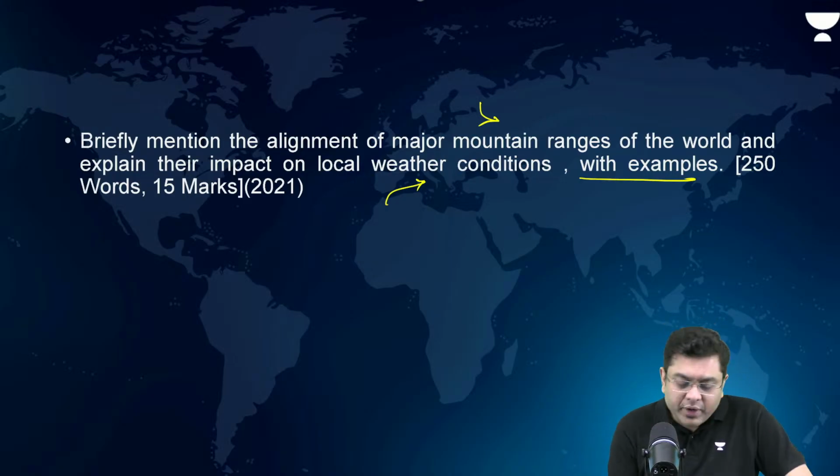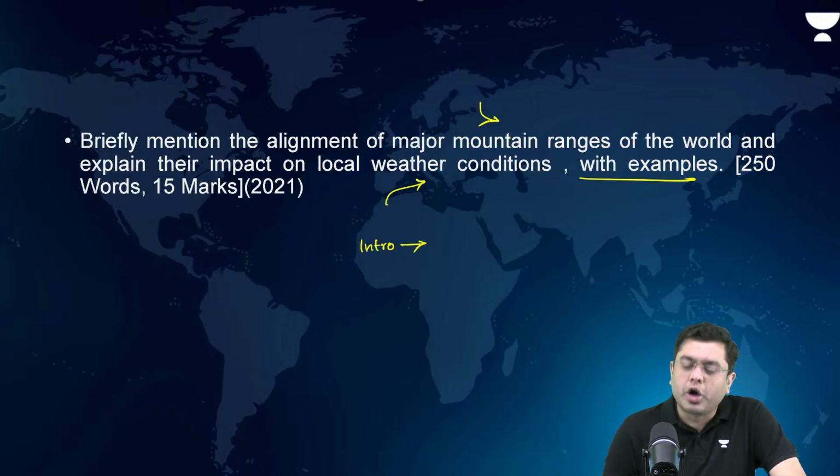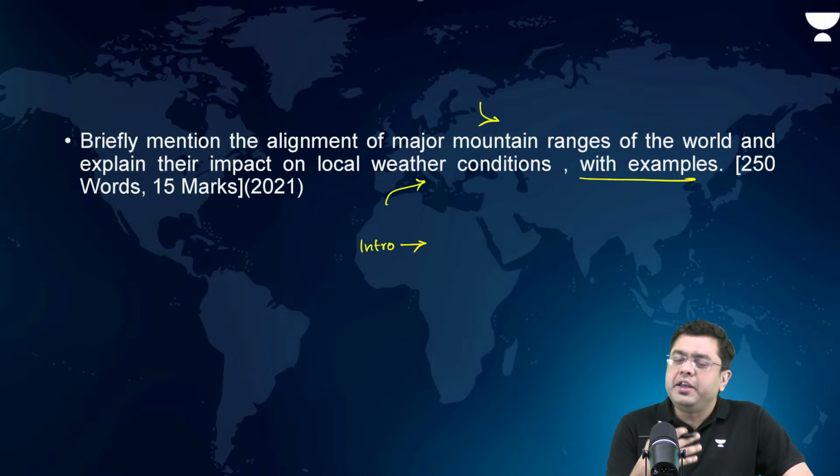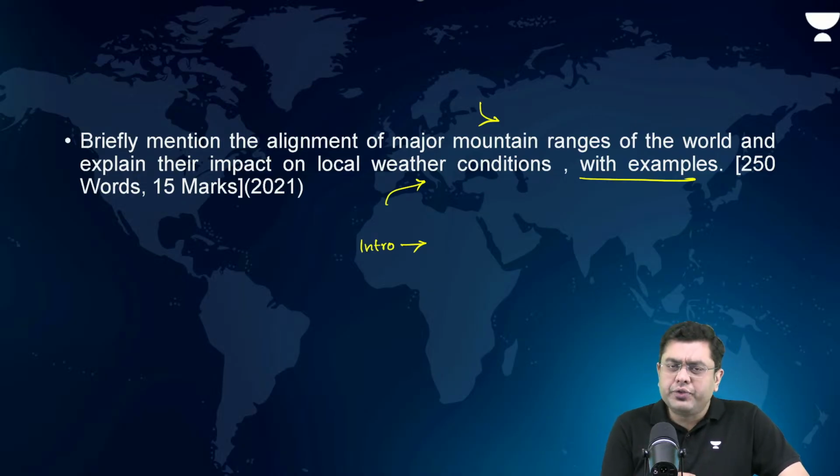So, intro, when you are writing this, should talk about the case where across the entirety of planet Earth, you have the presence of various fold and volcanic mountains, which influence the life, biodiversity, and climatic conditions, thereby having a major impact on the planet. That will be your brief.